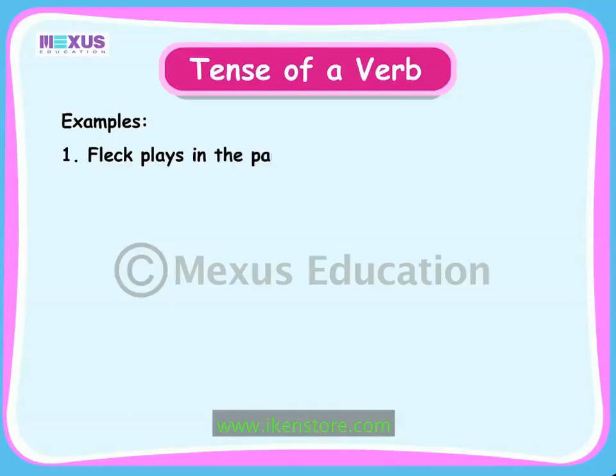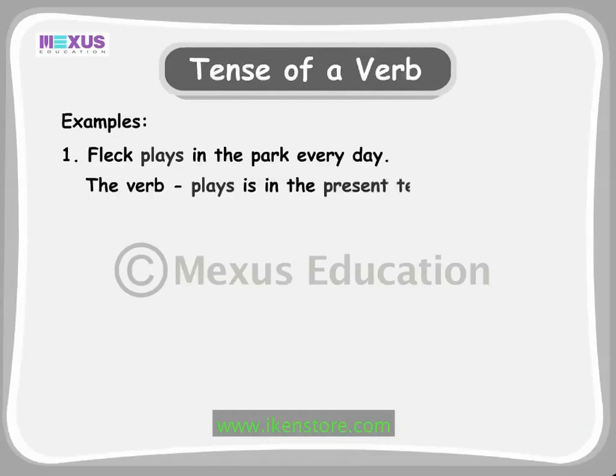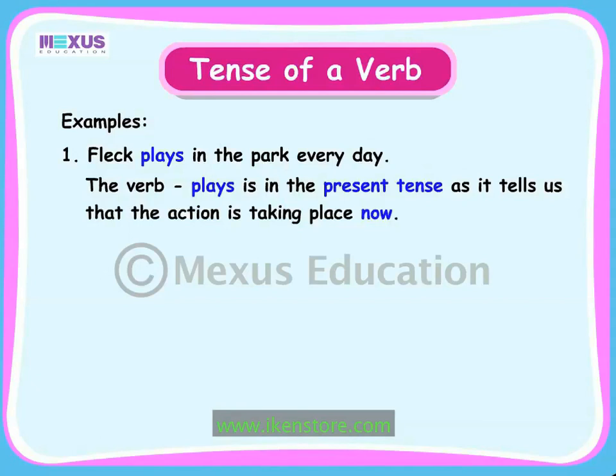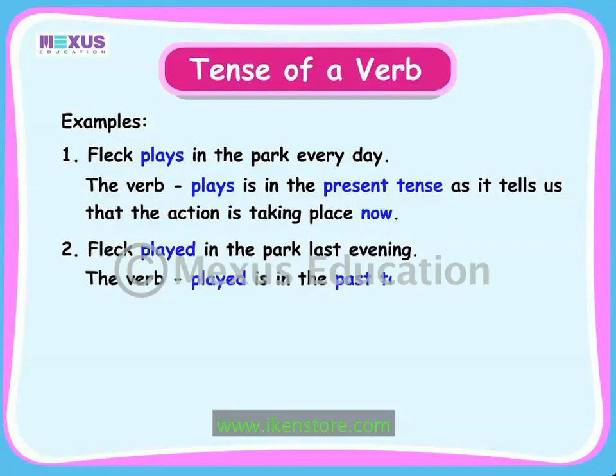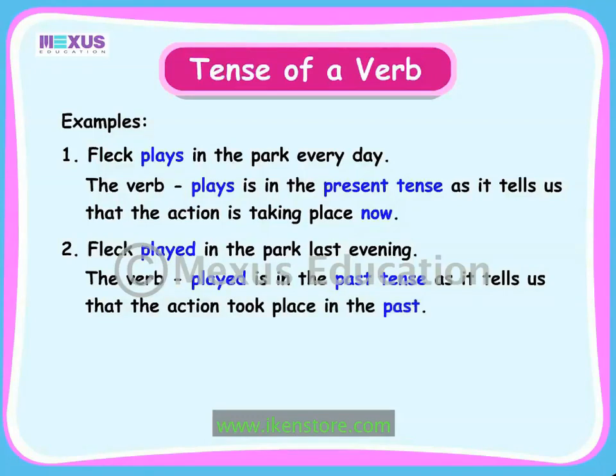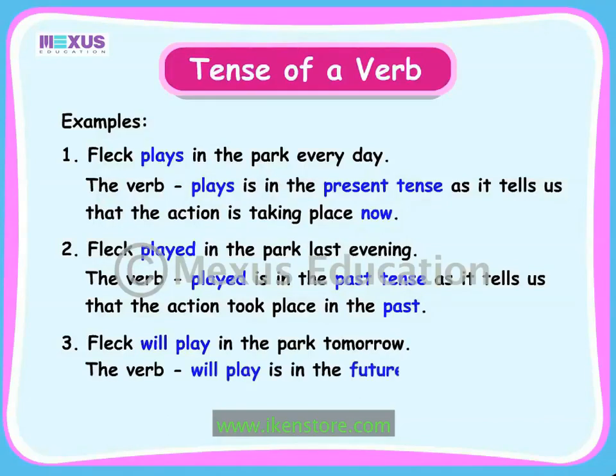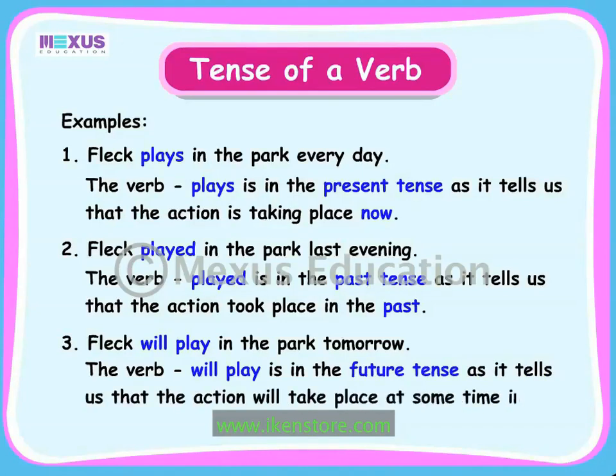Fleck plays in the park every day. Here, the verb plays is in the present tense as it tells us that the action is taking place now. Fleck played in the park last evening. Here, the verb played is in the past tense as it tells us that the action took place in the past. Fleck will play in the park tomorrow. Here, the verb will play is in the future tense as it tells us that the action will take place at some time in the future.